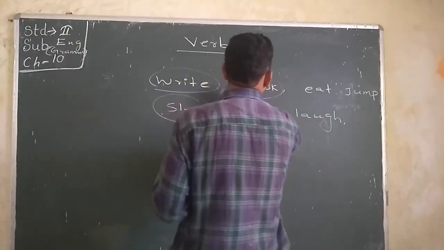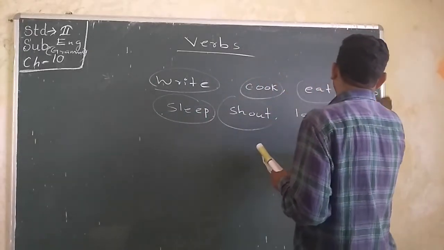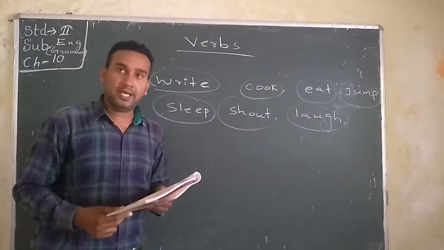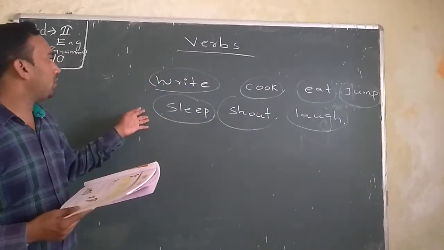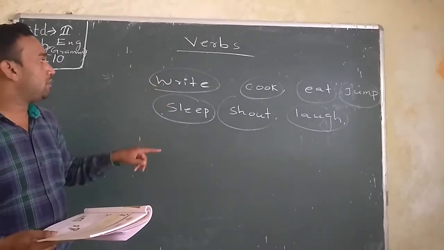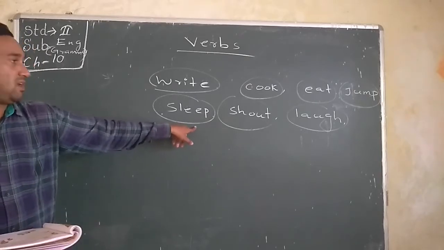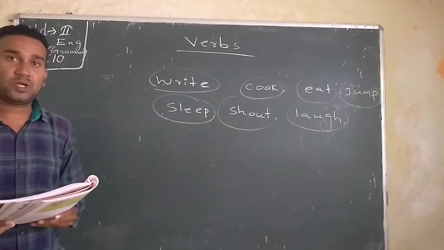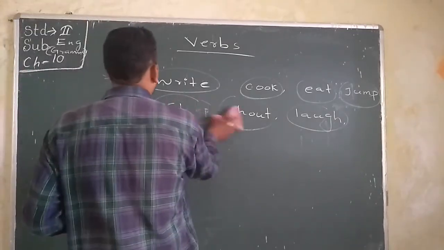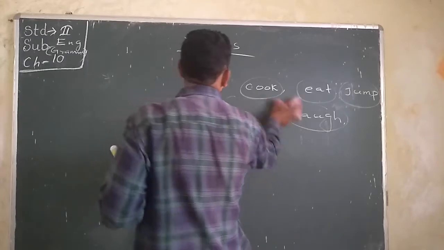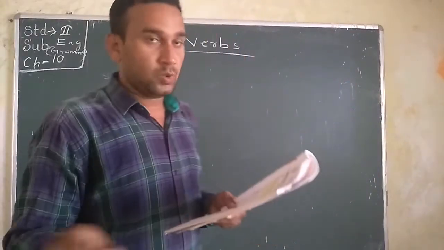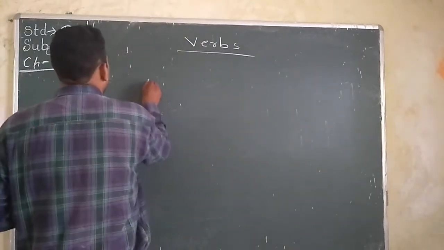Eat, jump, love. So these words are action words. First you know which one is the action word: write, cook, eat, jump, sleep, shout, and love. So these are action words. Then we have to read another, write in your copy. Here are some words. Know about verb, which is the verb.